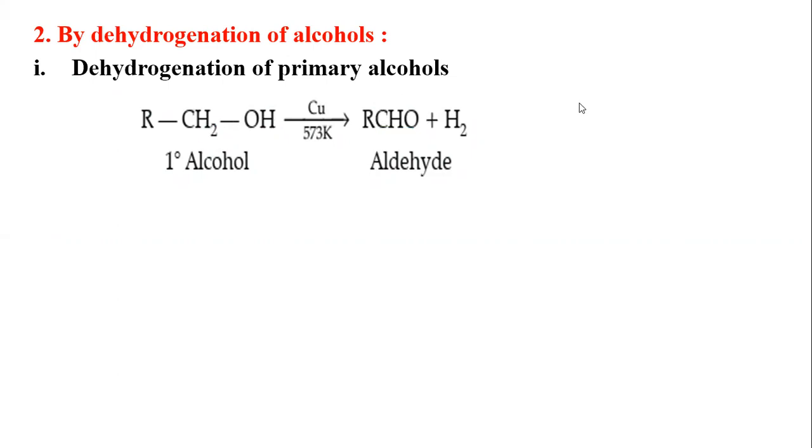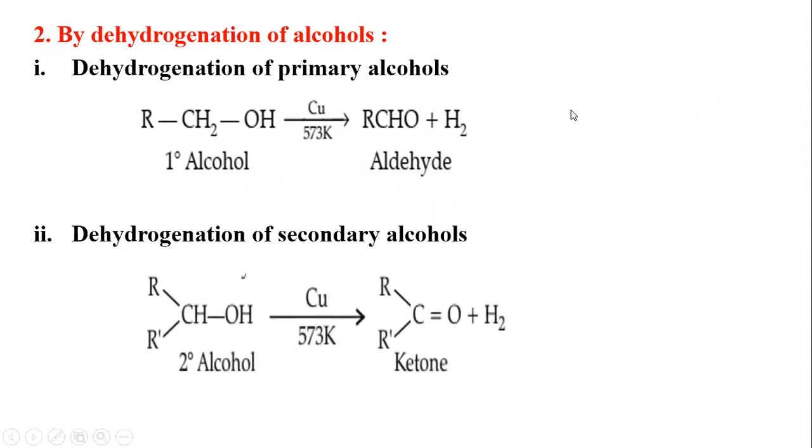Similarly, the dehydrogenation of secondary alcohols in the presence of copper at 573 Kelvin gives ketone.